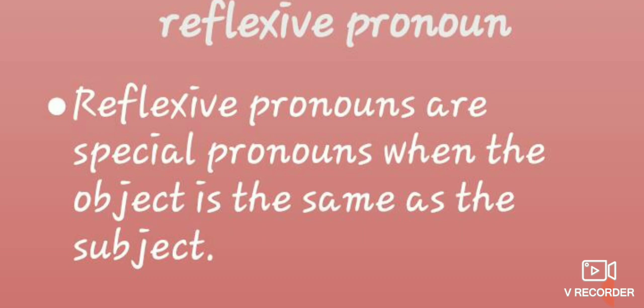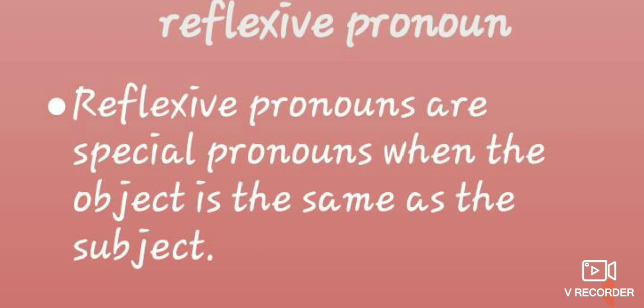Reflexive, in the sense that if the subject wants to convey something about the same subject, suppose I want to convey something about me, I can use a reflexive pronoun. Suppose I have made a coffee on my own, without anyone's help, I can say I have made a coffee by myself.